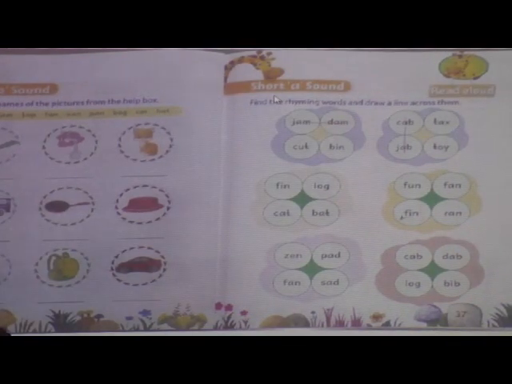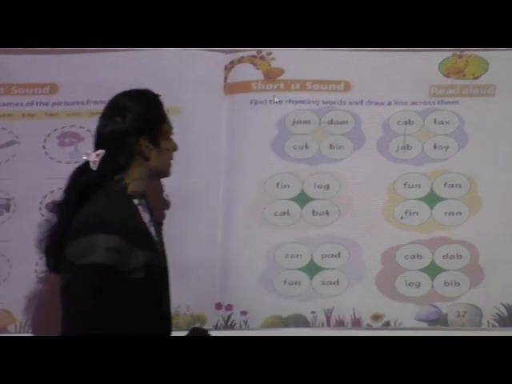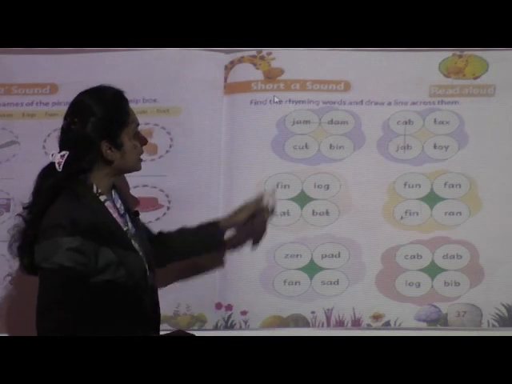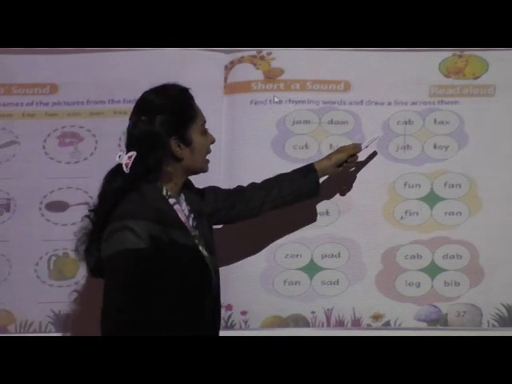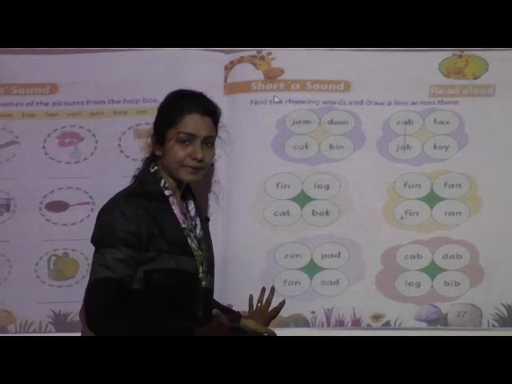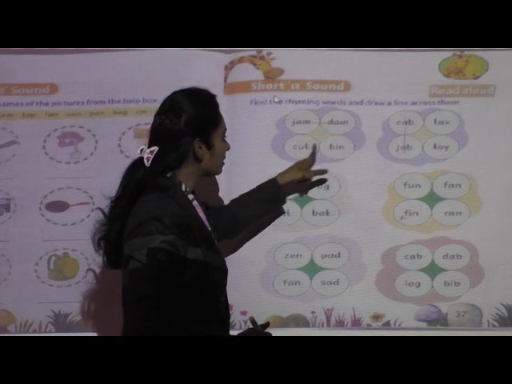37. I hope you have settled very good properly. Yes. Now come to page number 37. Short A sound. Okay. Find the rhyming words and draw a line across them. Children, if you see, these are the examples of rhyming words: jam, dam, cut and bin.